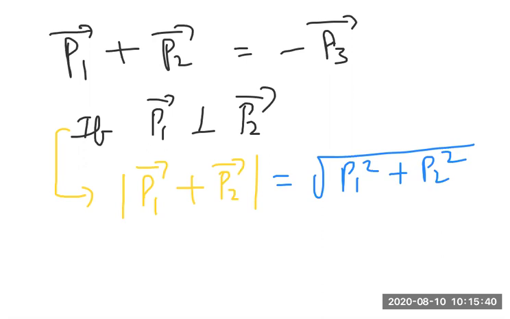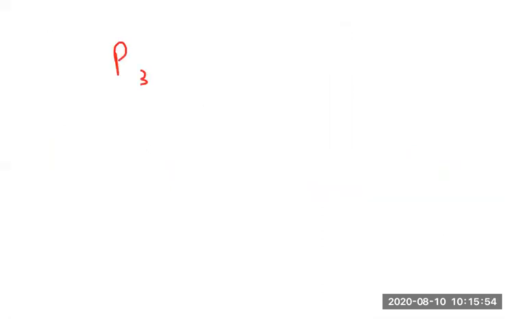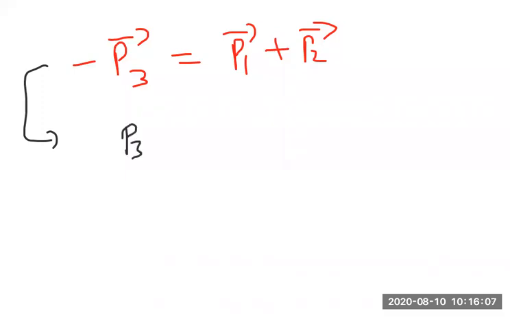I hope you are clear with the parallelogram law of vector addition. After this information, what do I also know, beta? Previously we noticed, let me take a fresh page now, minus P3 bar is equal to P1 bar plus P2 bar. This we already proved. From here I can write in terms of magnitude that P3 is equal to the modulus of P1 bar plus P2 bar. So what does the P3 magnitude mean?